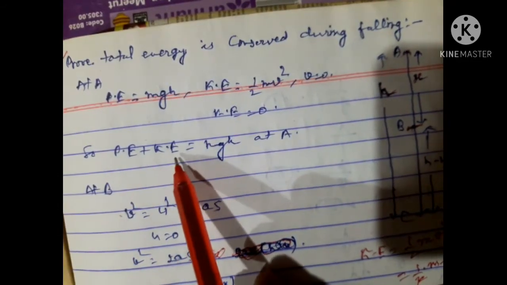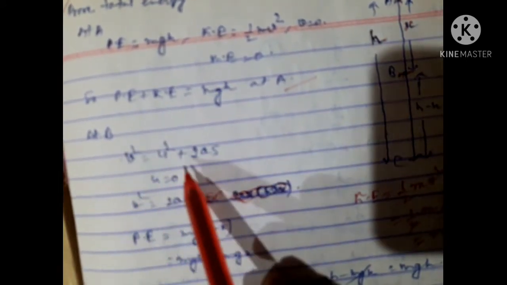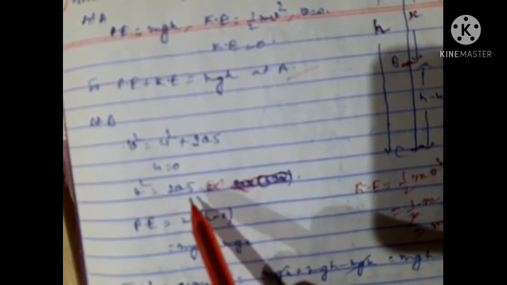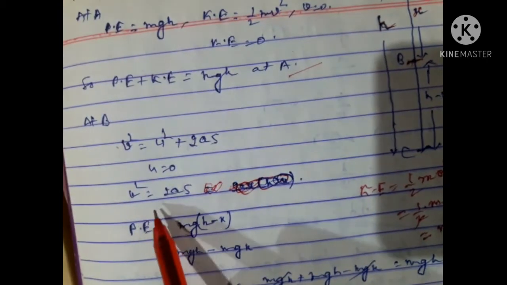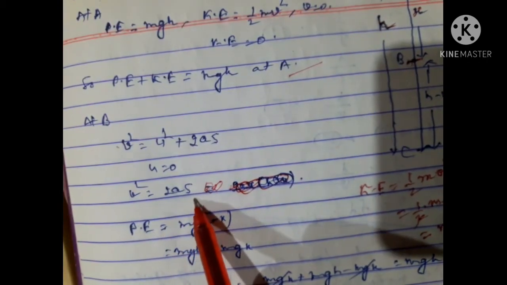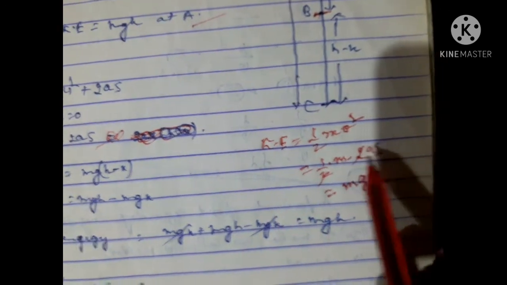So potential energy plus kinetic energy is equal to mgh at A. Now next at B, v square is equal to u square plus 2as, and u is equal to 0, so v square is equal to 2as.